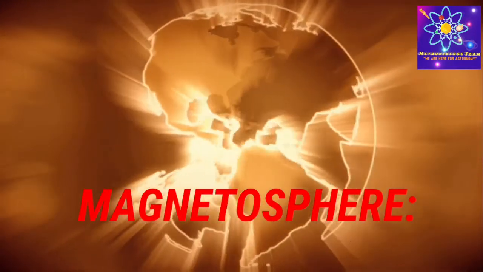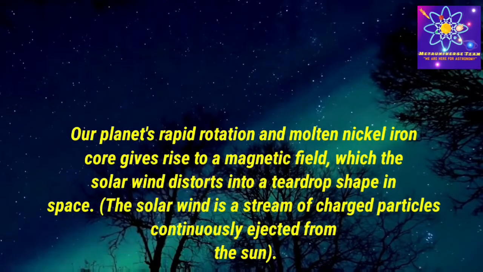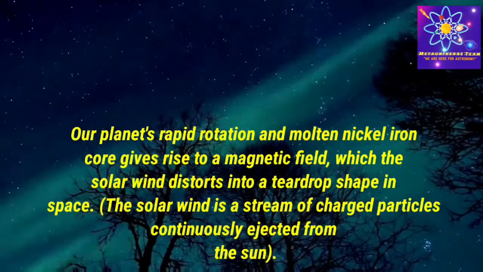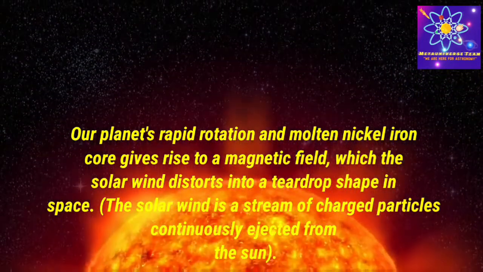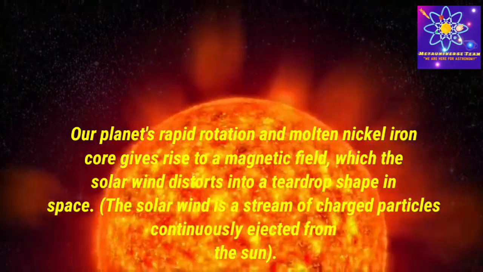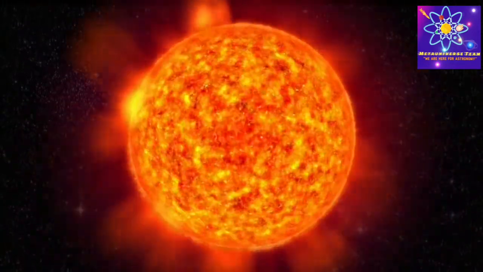Let us know about the magnetosphere of Earth. Our planet's rapid rotation and molten nickel-iron core give rise to a magnetic field, which the solar wind distorts into a teardrop shape in space. The solar wind is a stream of charged particles continuously ejected from the Sun.